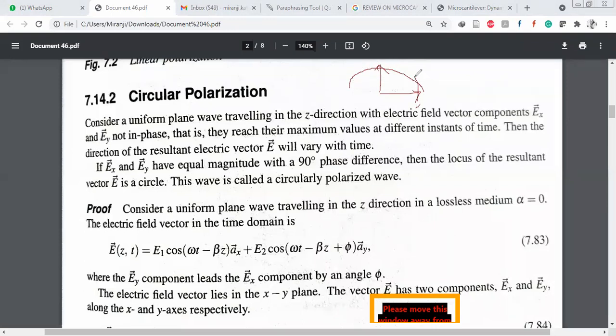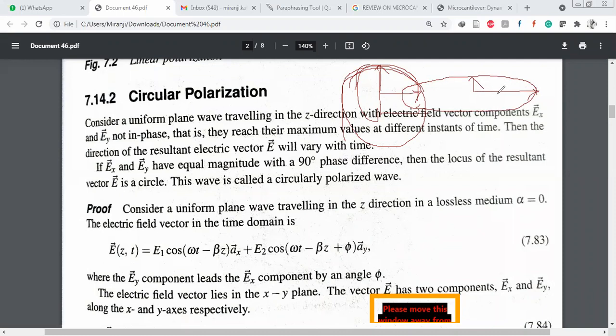When these two have equal amplitude, that is the circular shape. But suppose these have unequal amplitude, when we take this format, this is the elliptical polarization.